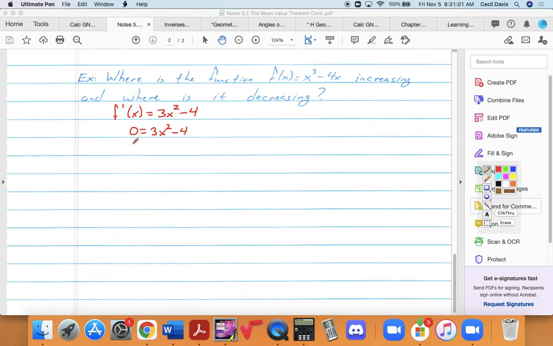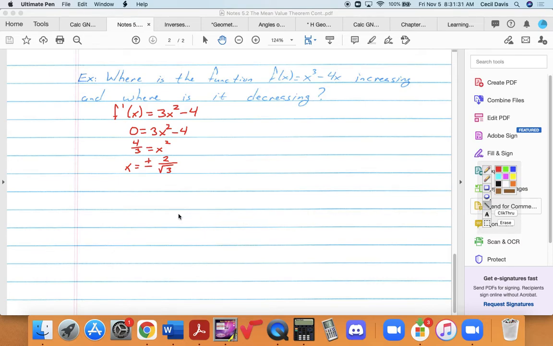Adding 4 to both sides and dividing by 3, I've got 4/3 is equal to x squared. So x is equal to, and remember when you take the square root, you get two solutions, the positive solution and the negative solution, plus or minus 2 over the square root of 3. So that's where the derivative is equal to 0.